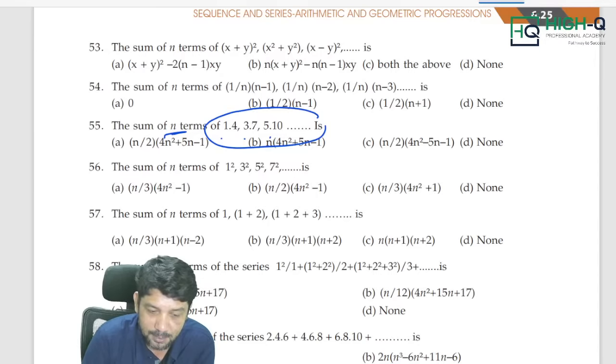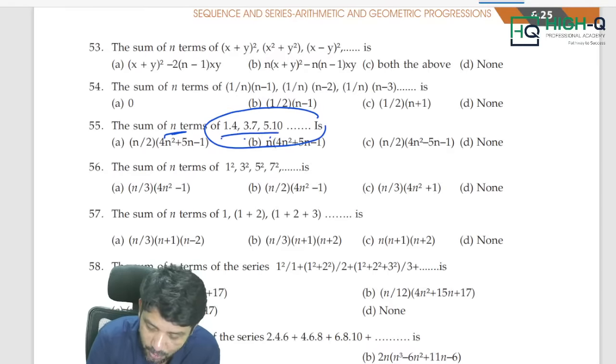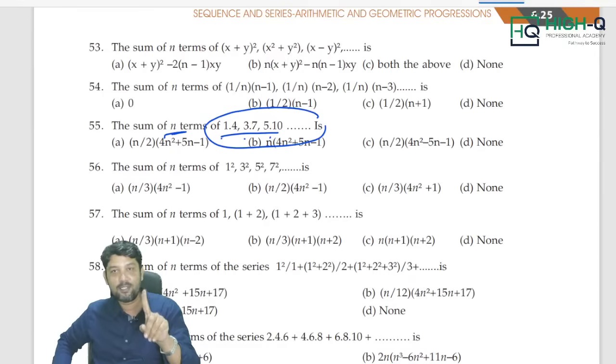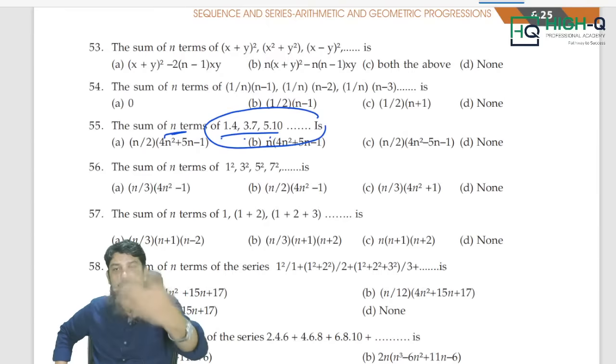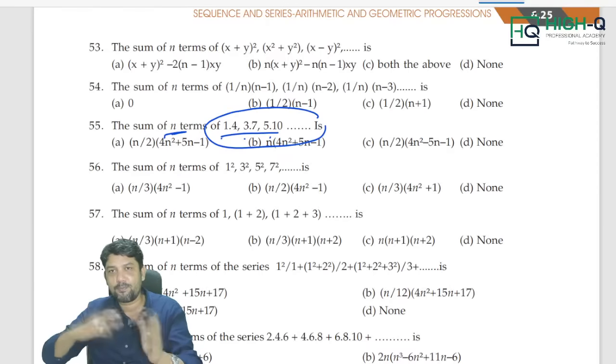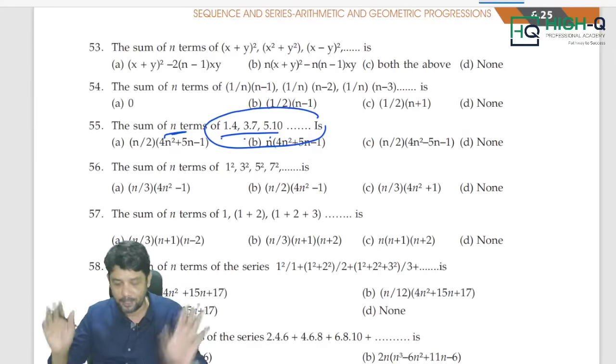They ask you to find out the sum of n terms. Only one method, my dear, a simple method. Always take 3 terms. We can get the answer with the first term also, or the second term, but to be on the safer side I always go with 3 terms. If your teacher taught using one term, you may find it very simple, but the problem is that sometimes 2-3 options will satisfy one term. So better go for 3 terms, a sure short answer.